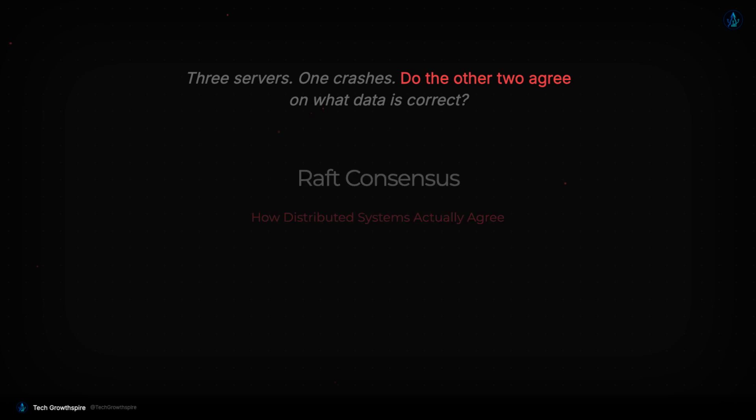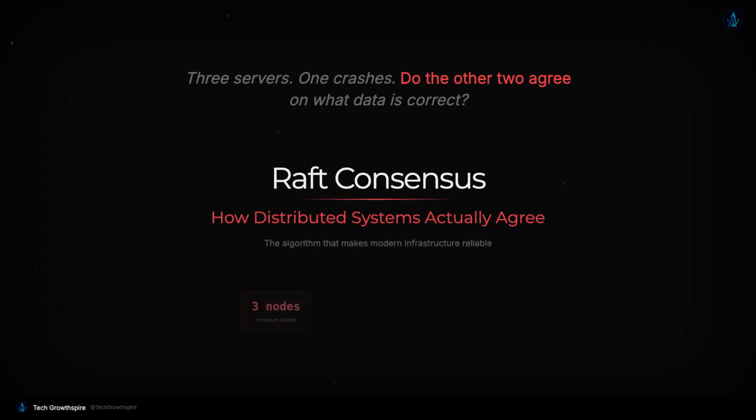3 servers. 1 crashes. Do the other 2 agree on what data is correct? This is the consensus problem, and Raft is the algorithm that makes distributed systems actually work. Today, we're going to break down exactly how Raft achieves consensus, step by step. Let's start with the fundamental problem.